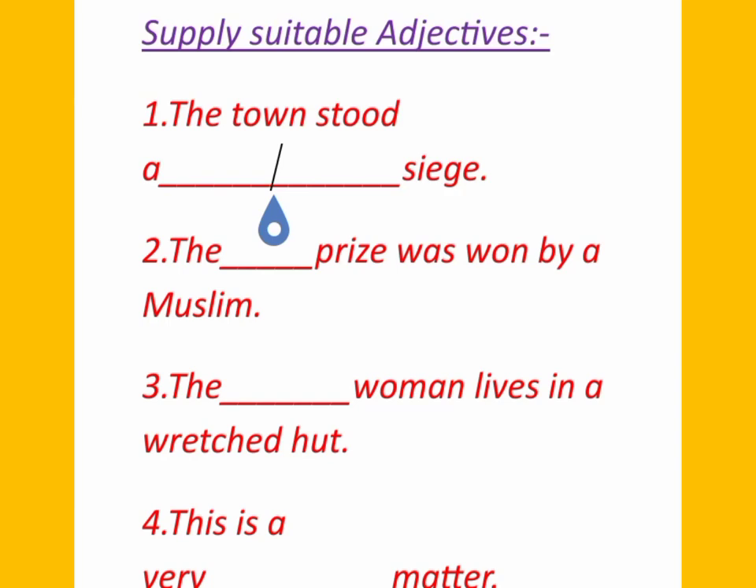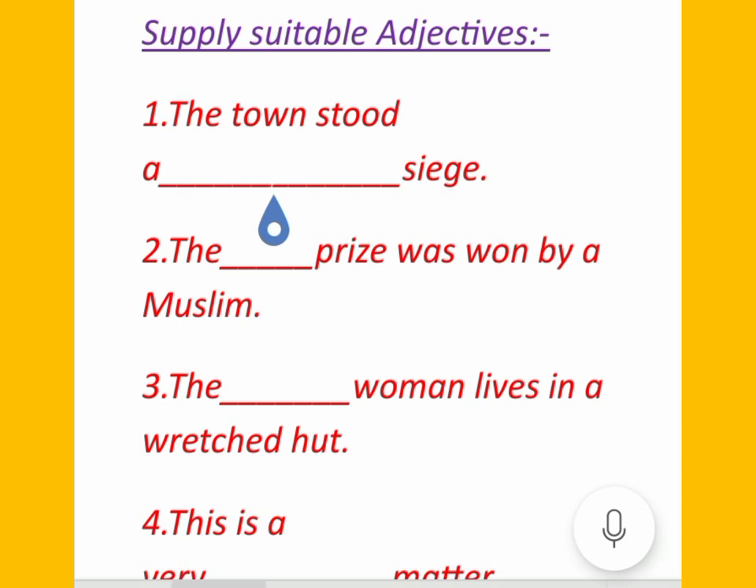Today's very important topic is adjectives. Here are some sentences. You all have to use a suitable adjective in each sentence. So let's start from the first sentence: the town stood dash size. So here हमको क्या यूज़ करना है कि एडजेक्टिव्स कौन सा suitable adjectives है वो we have to use here.